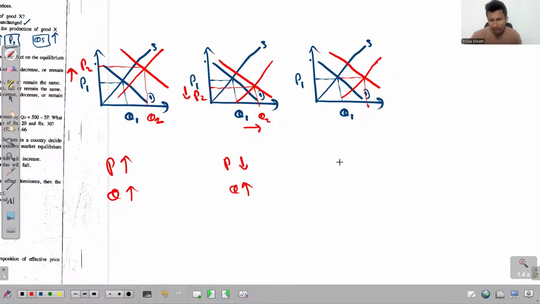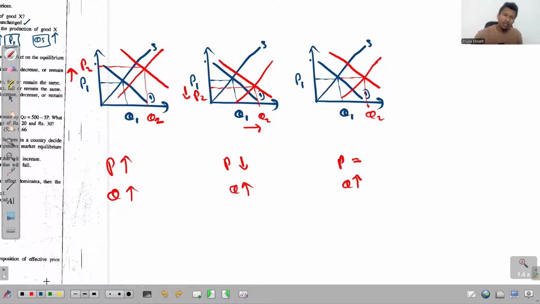So nothing happens to the price. Price remains same, but the quantity increases, right? Quantity increases. So this is enough. I mean, more than enough. See, what could happen to the price? The real answer is we don't know, right? It depends on the amount of change or the relative change of demand and supply. So without knowing the relative change, without knowing which one gets increased more than the other one, we can't comment on the change in price.